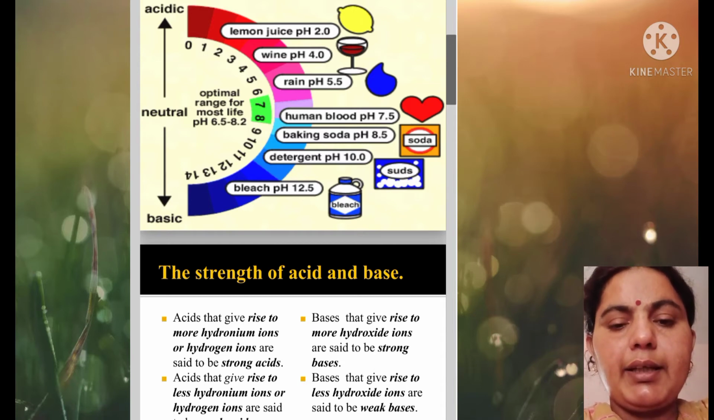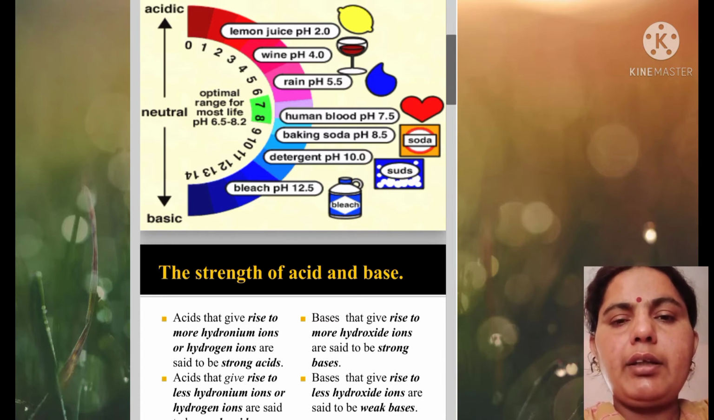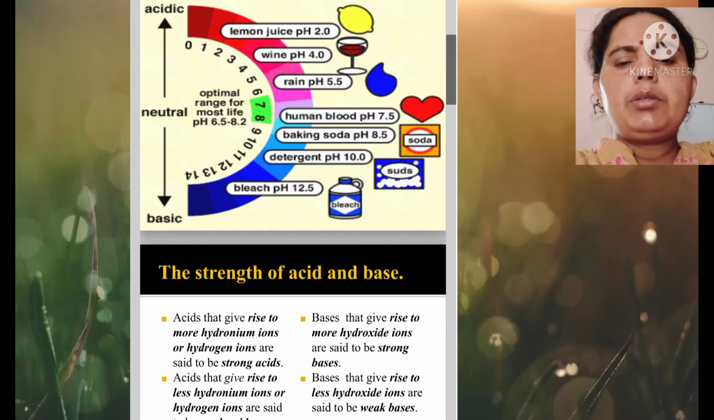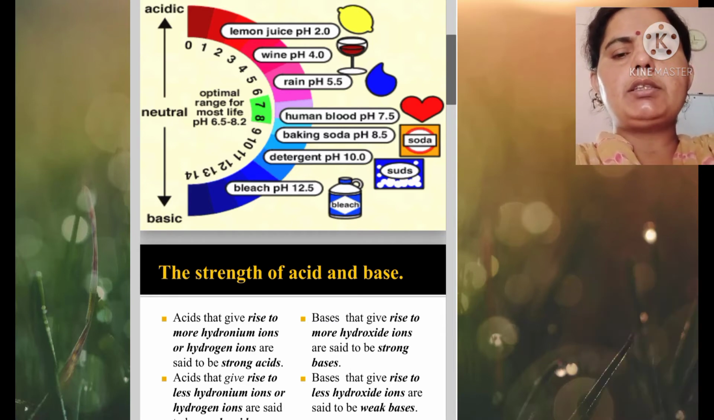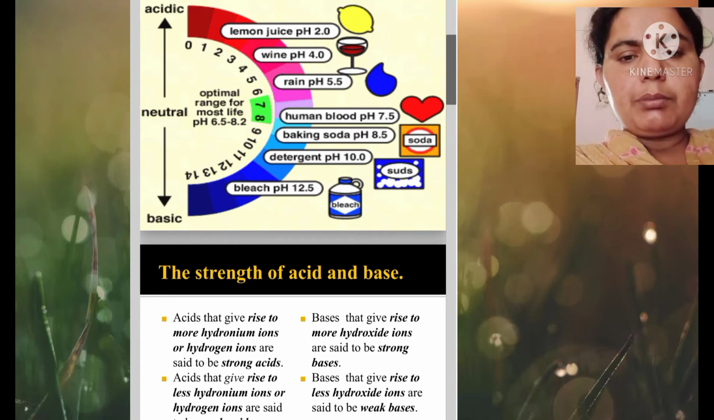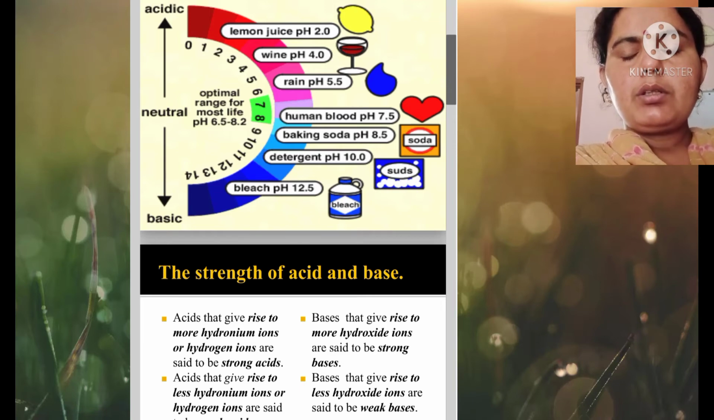So what is the strength of an acid and a base? Acids give rise to hydronium ions in solution. This hydronium ion is stable, and due to it the acidic nature forms. Bases give rise to hydroxide ions, and those are called strong bases. Hydroxide ions are very few in the case of weak bases. Now, pH has a greater role in our daily life.